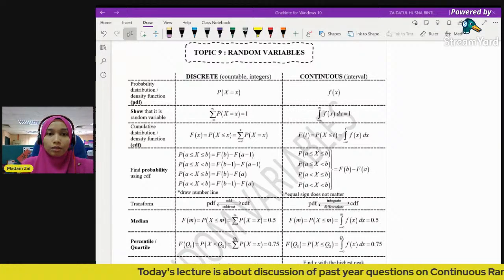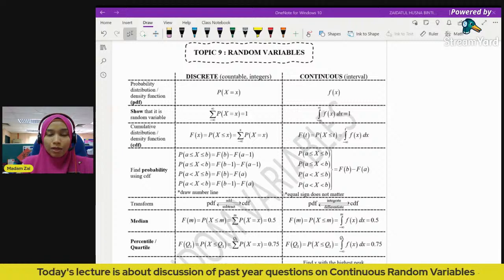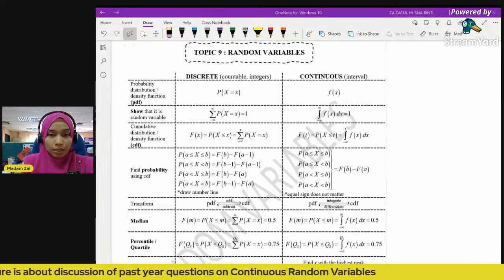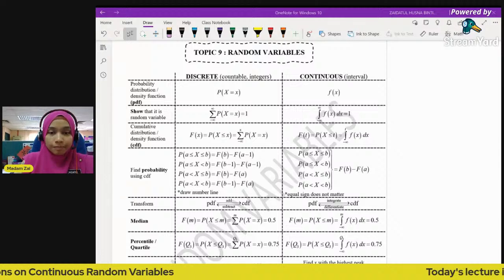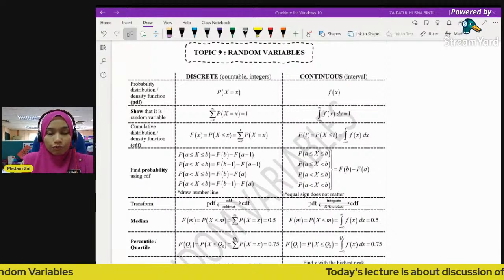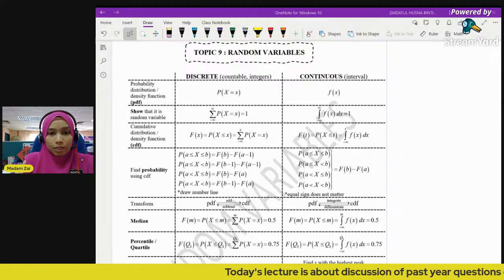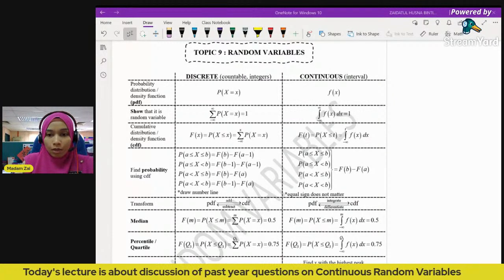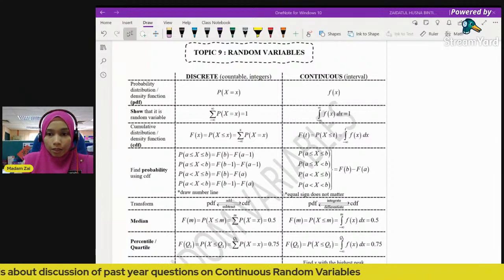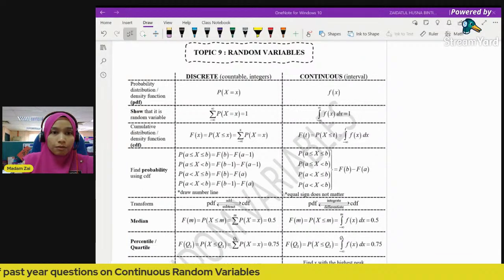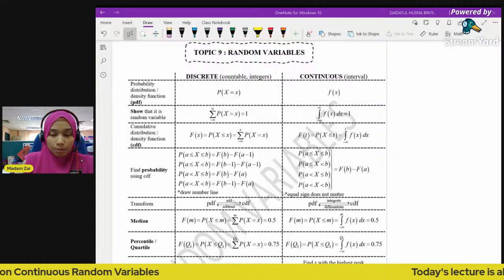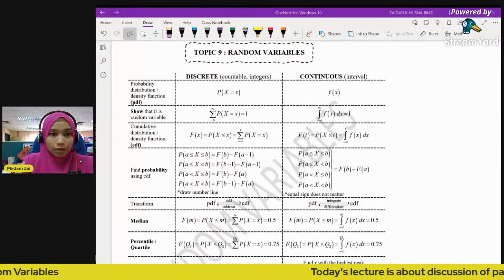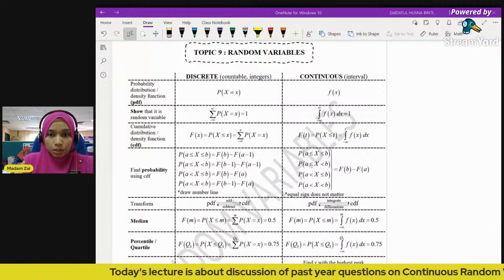So we are now in week 12, so that means including this week we have about 3 weeks left. I do think that we still have time, so there's no rush to finish topic 10. That's why I decided to discuss some of the past year questions with you on topic 9, so that you'll be able to understand topic 9 very well. In fact, because the mark allocation for this topic is quite big, about 1/3 of the total marks, you need to pay most attention to this topic.